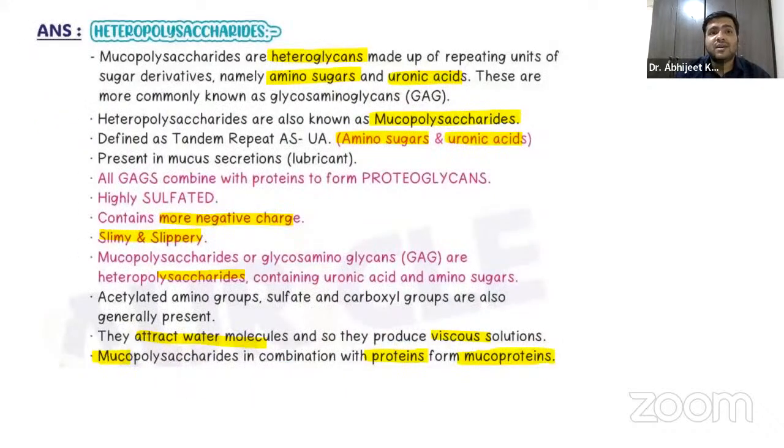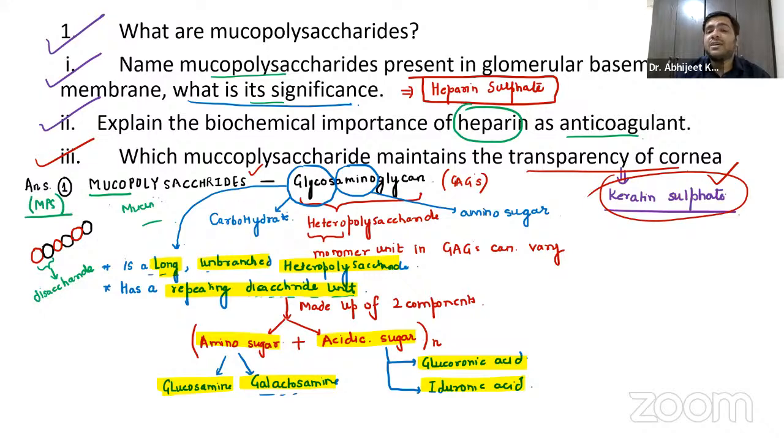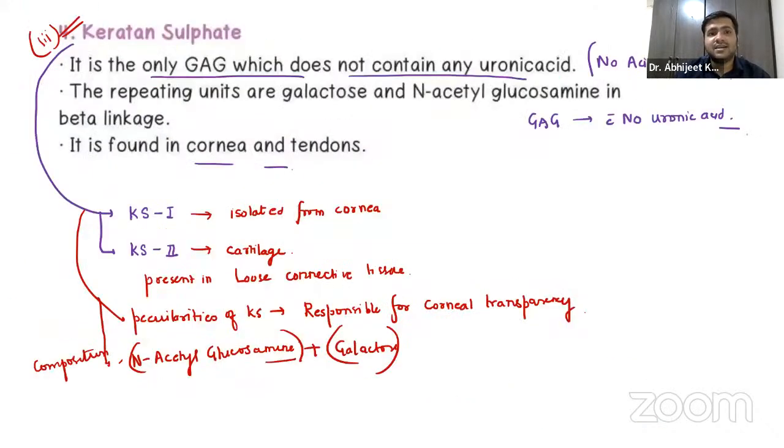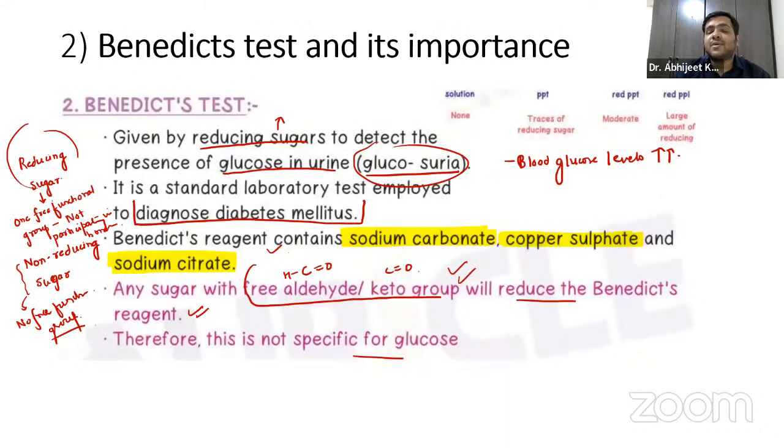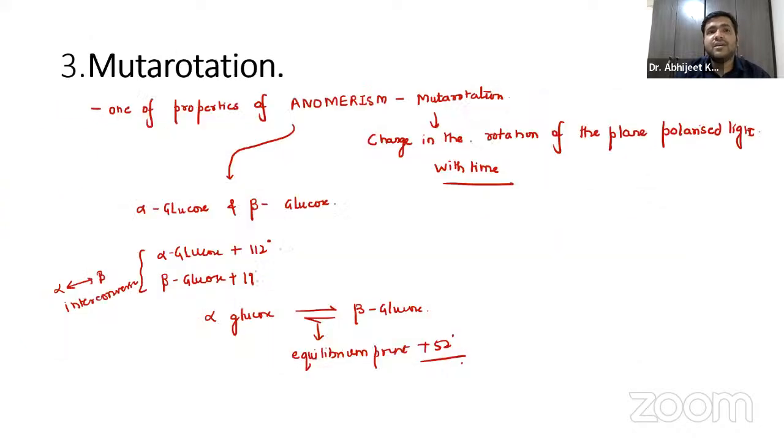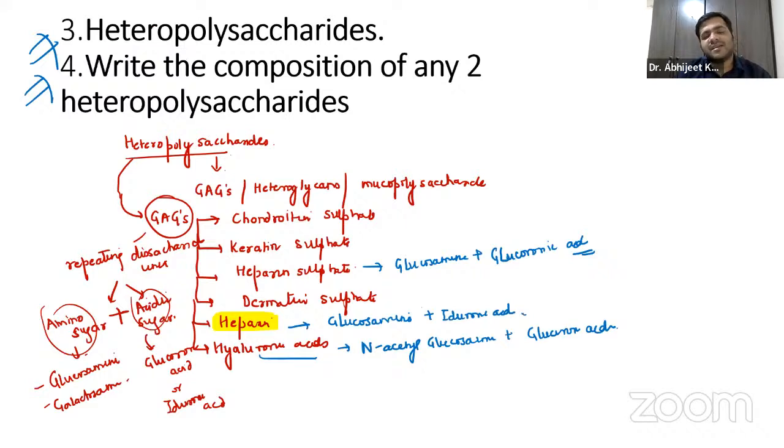We also discussed the biochemical importance of heparin, and keratan sulfate in detail. We discussed the Benedict solution and the test for diabetes. Even the muta rotation, the property of anomerism, and heteropolysaccharides, which we discussed in the starting and yesterday also. So that was regarding today's session.